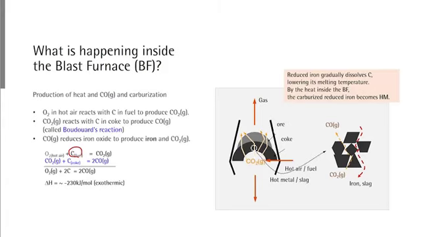Carbon in the fuel gas reacts with oxygen in hot air and becomes carbon dioxide gas. This process releases a lot of heat. So this is the heat energy used inside the blast furnace and required for iron making reactions. So the blast furnace does not require any external device to heat the inside, but all the heat energy is produced by itself.